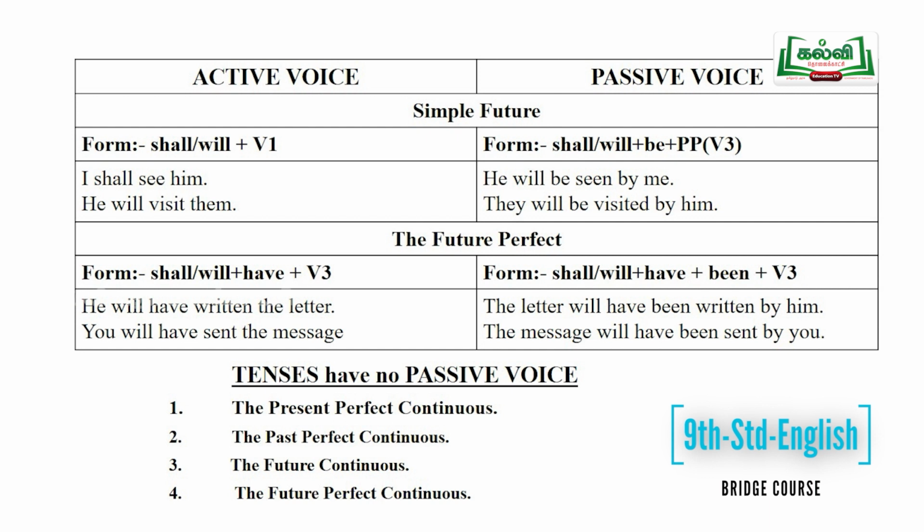So, you will have sent the message is changed into passive voice: the message will have been sent by you. Like that, we can change other sentences in the future perfect tense.